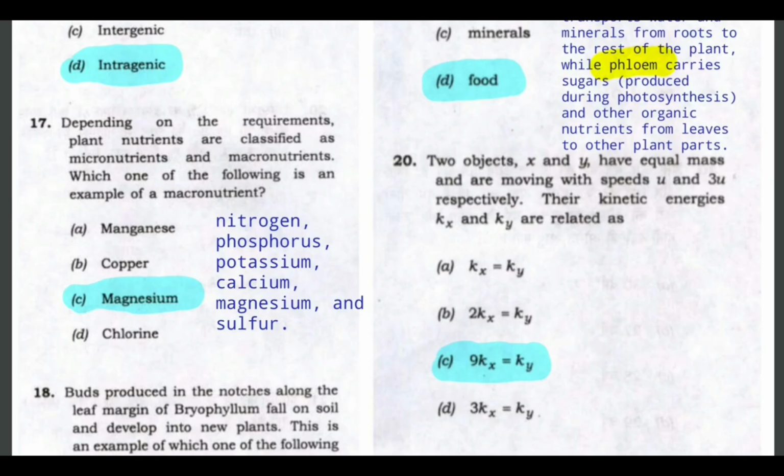So plant nutrients are divided as micronutrients and macronutrients. You will have to just remember the macronutrients: nitrogen, phosphorus, potassium, calcium, magnesium, and sulfur. These six are called macronutrients because they are majorly provided by the soil only. So here, which one of the following is an example of macronutrient? Magnesium would be the correct answer. Just remember this, manganese is a micronutrient while magnesium is a macronutrient, which is also very important for the growth of plants.